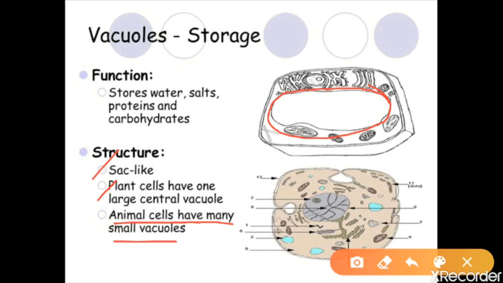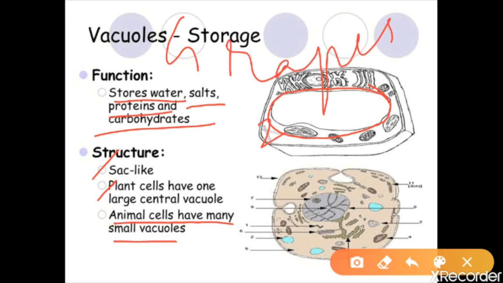So let's see the function of the vacuole in the plant cell. Here it stores water, salts, protein and carbohydrate. That means its function is storage. Getting my point? Its function is storage. Now, have you seen grapes and kismis? You will know the difference between both.